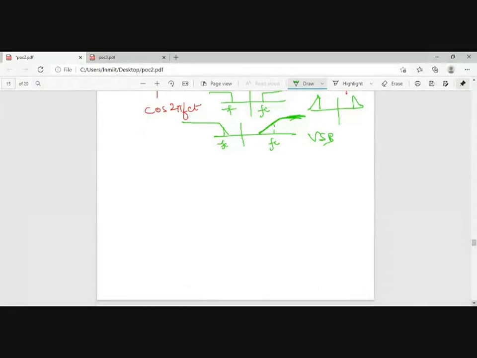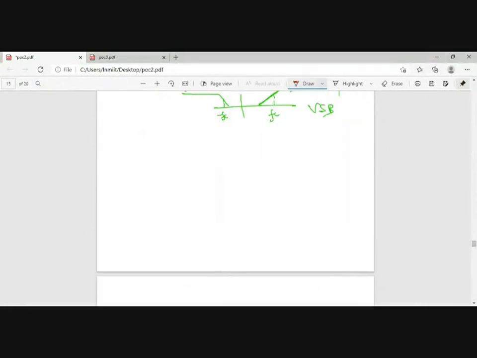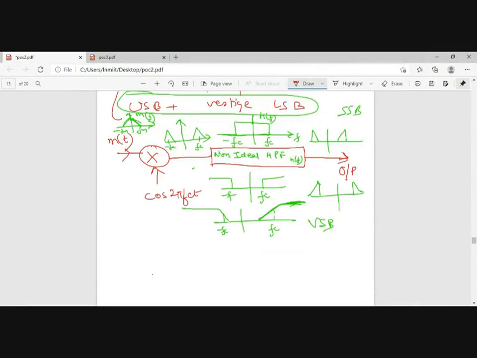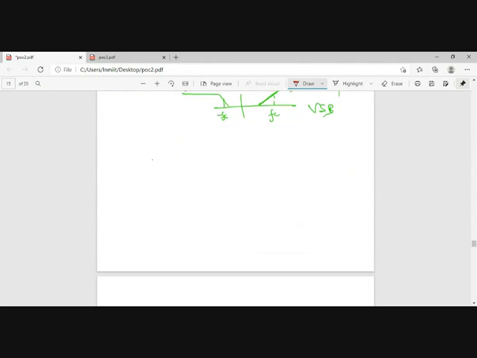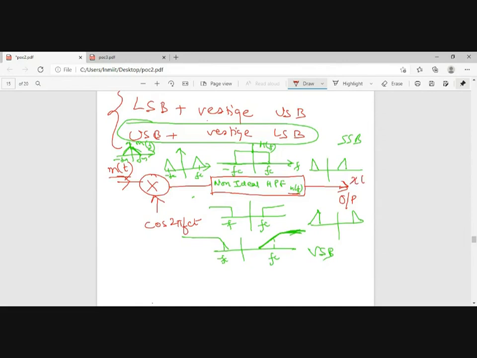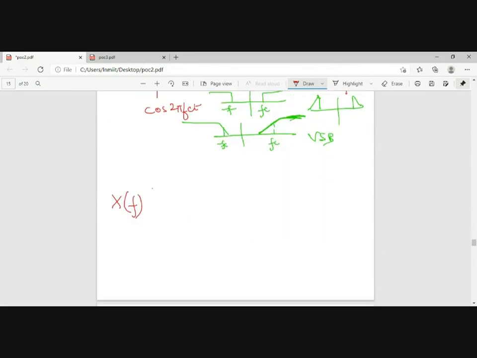Okay, so let's start. I am taking the response of this filter as H(f) and the signal is m(t). After multiplying with cos of 2 pi fct, the output, suppose I say this is my x(t), so my X(f) will look like half of M(f minus fc) plus M(f plus fc), multiplied with H(f).